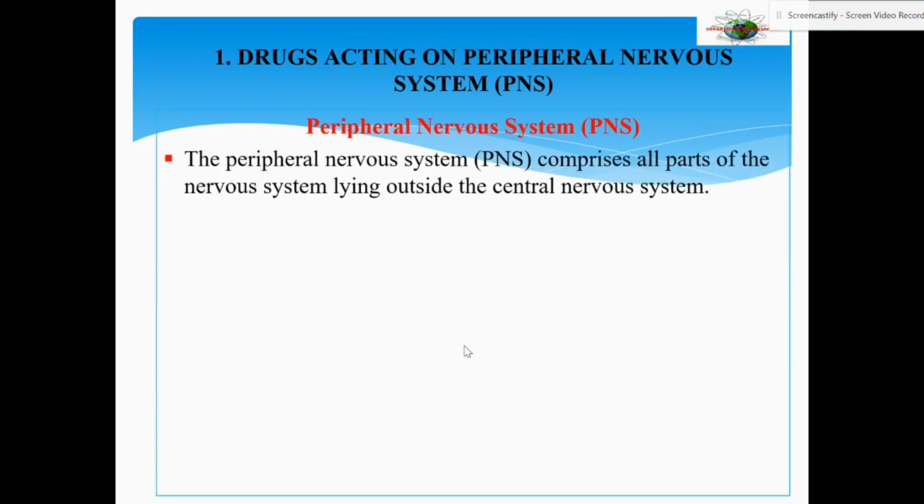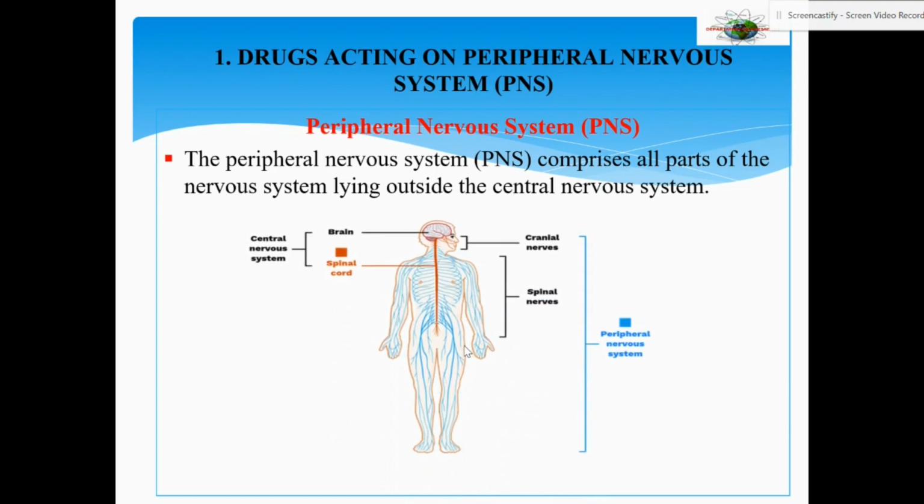What is peripheral nervous system? Peripheral nervous system is a nervous system which lies outside of the central nervous system. Central nervous system, as we already know, is brain and spinal cord. Nervous system which is outside of these two, comprising of cranial nerves and spinal nerves, is what forms the peripheral nervous system. 12 pairs of cranial nerves and 31 pairs of spinal nerves form the peripheral nervous system.